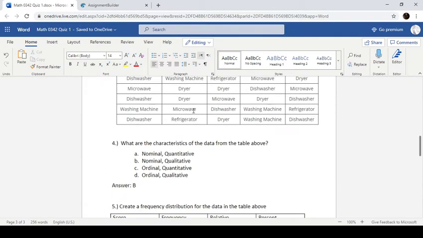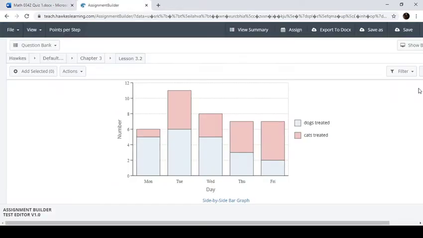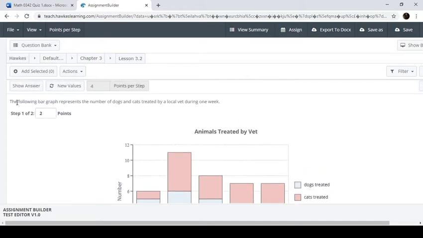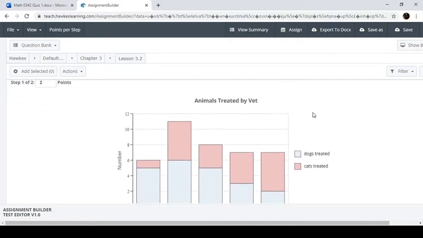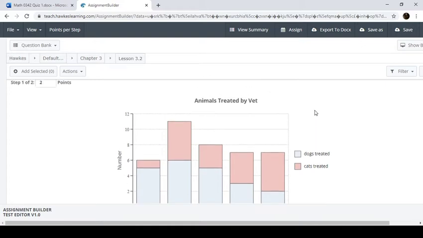So a lot of this has to do with our frequencies and our frequency distribution, because what we were talking about was organizing our data. So now let's go take a little bit closer look at organizing data. So I'm over on Hawks now, and I've got an example here. It says the following bar graph represents the number of dogs and cats treated by a local vet during 1 week. Okay, so I'm guessing most people are familiar with a bar graph and what it represents. However, I want to get into some particulars here.